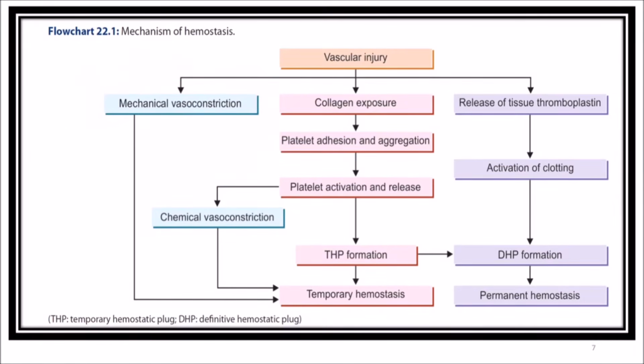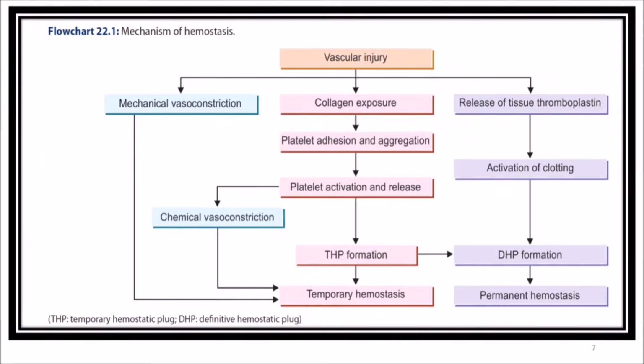So mechanical vasoconstriction can take place, which can directly result in temporary hemostasis. So when there is a vascular injury, either it can have a mechanical vasoconstriction, or it can have a collagen exposure. Also, you can see one more thing: it can release the tissue thromboplastin.